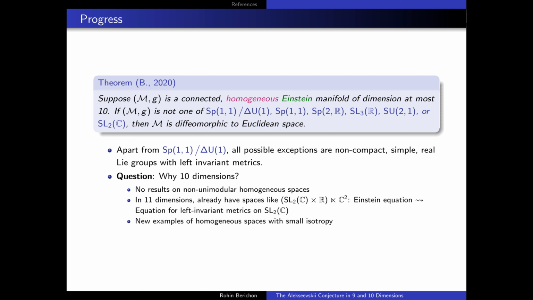Of course, there are also new examples of homogeneous spaces in 11 and 12 dimensions with small isotropy, and the big obstacle with trying to resolve the Alekseevskii conjecture is these small isotropy examples, because what one finds is that if you have a smaller isotropy, then this homogeneous space has a more wild and varying space of invariant metrics.